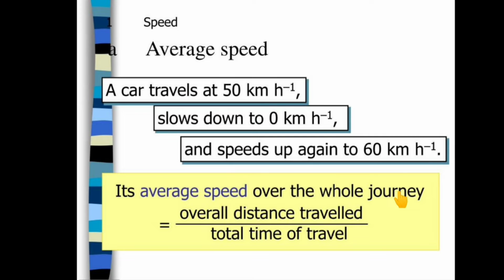So, what will be the average speed of the car? Its average speed over the whole journey is equal to the overall distance traveled upon the total time of travel, that is, distance upon time. In this way, we can calculate the average speed of that car.